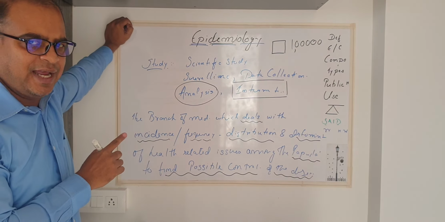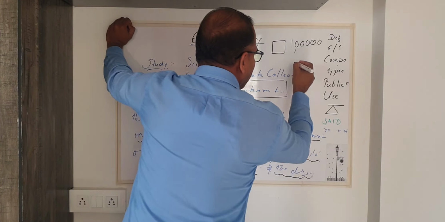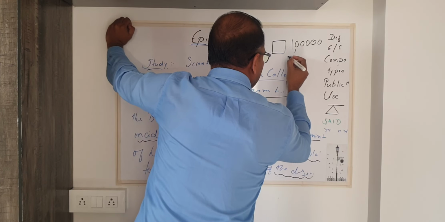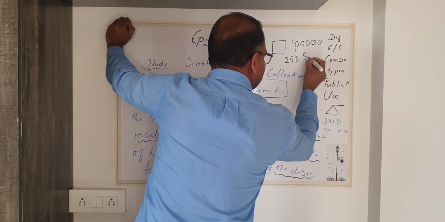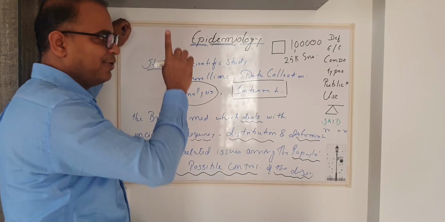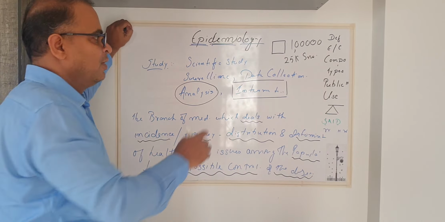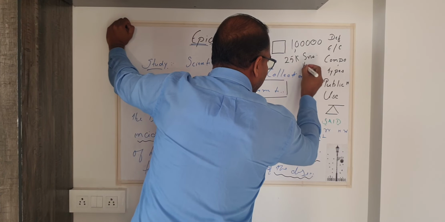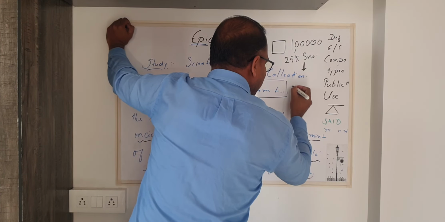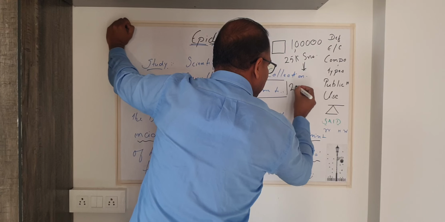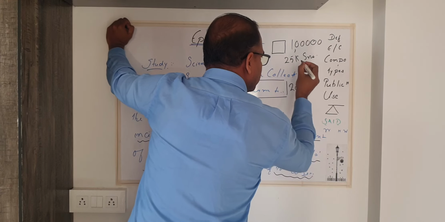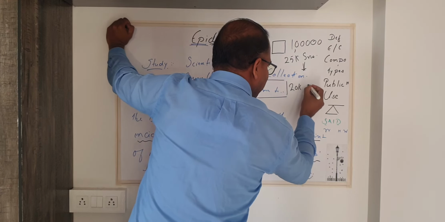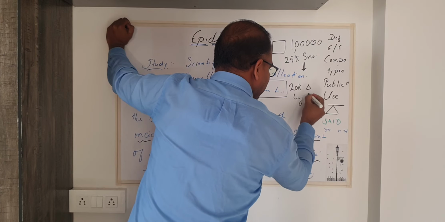Out of this 1 lakh, say we have got 25,000 smokers, and out of that 25,000 smokers, we have gotten concrete evidence that 20,000 smokers are suffering from lung cancer.